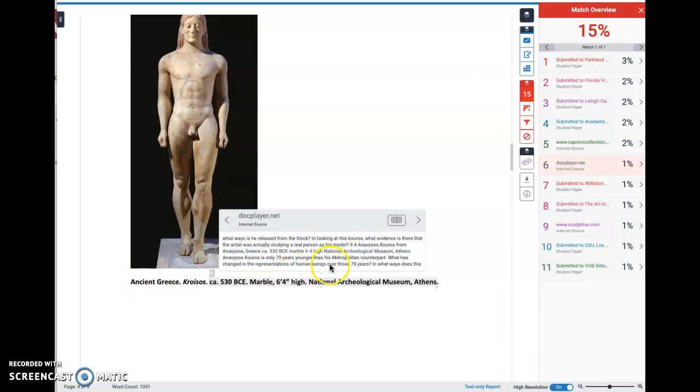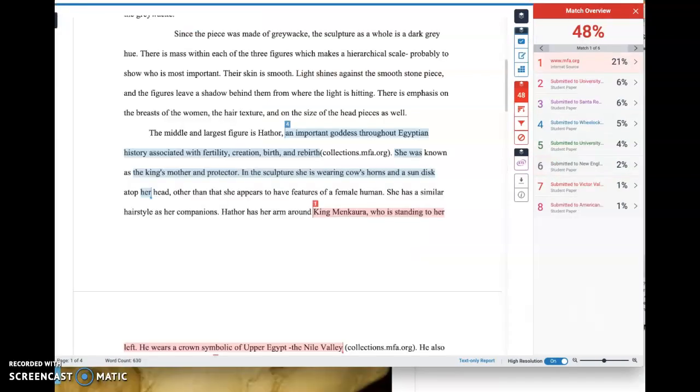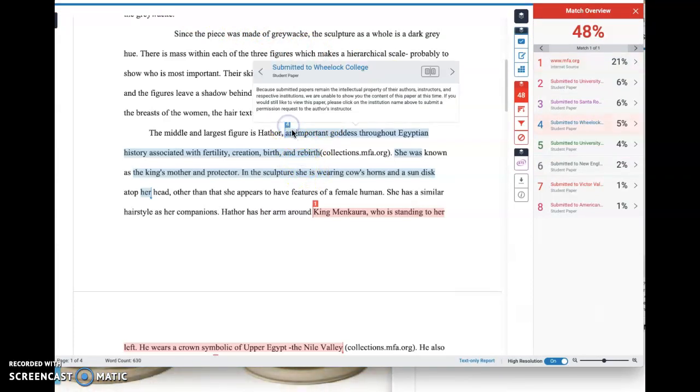I'm also going to show you an example where somebody has used source information inappropriately. Let's switch to that. Now here's a different student's report, and you can see this section here is highlighted. Let's click on the 4 here, and oh, that one just says it's submitted to another college. So we can't tell what the original said, but look how much is quoted in blue here. There's a lot that looks like it came from some other place. And so that's a red flag. That worries me. I will, when I'm grading, go check. It should worry you as well.